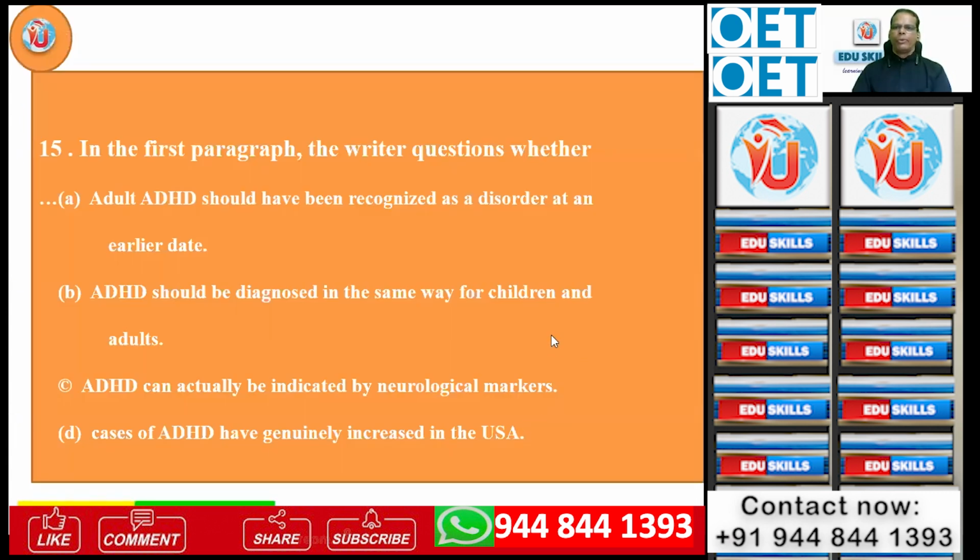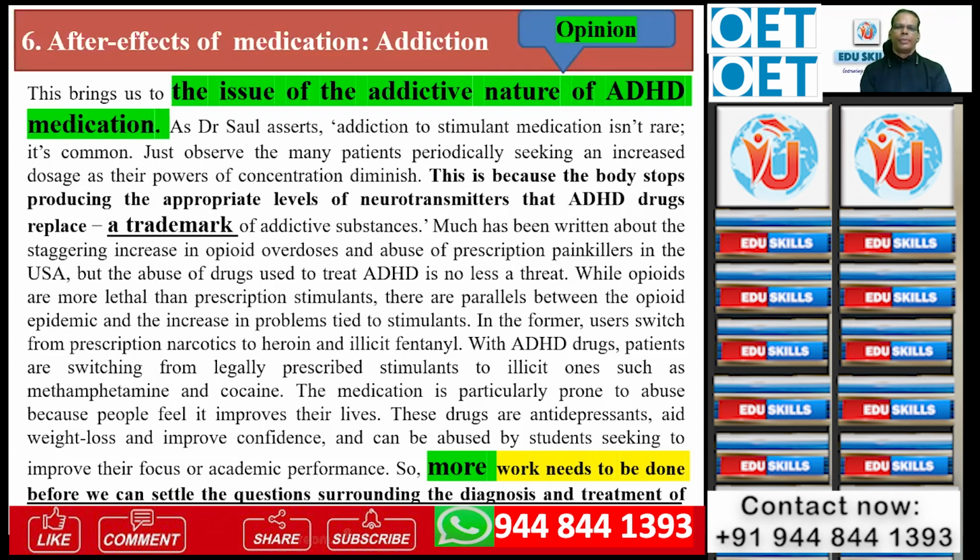That was a glance at the whole text. That is the best clue for your understanding and identifying the answers, and I'll show you how it can be done. At the end, they conclude, saying "more work needs to be done before we can settle the questions surrounding the diagnosis and treatment of ADHD." More work needs to be done means we have to do more. Whatever is done is not sufficient, that's not enough. So what I wanted to show you here is this sequence, what you call coherence and cohesion in the assessment criteria. On the test, you can use that particular approach where you need to understand the sequence.